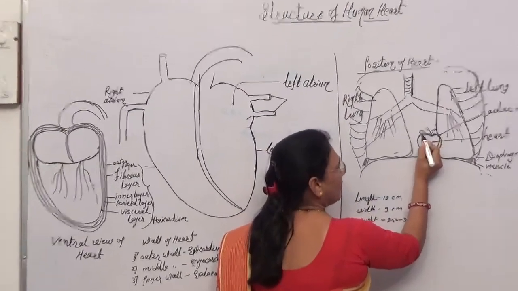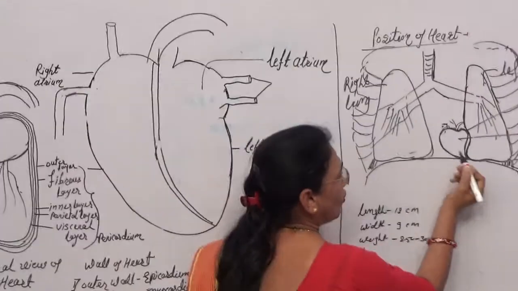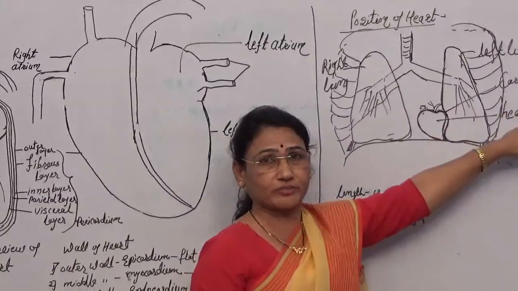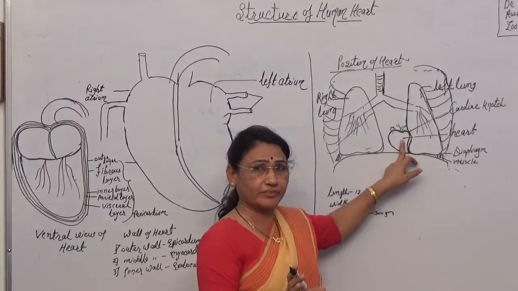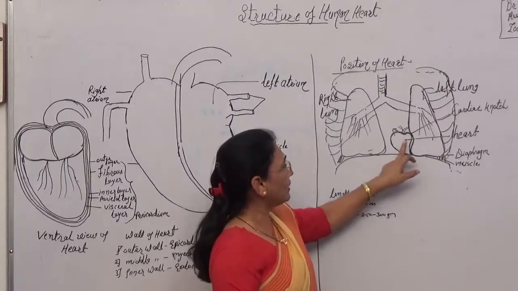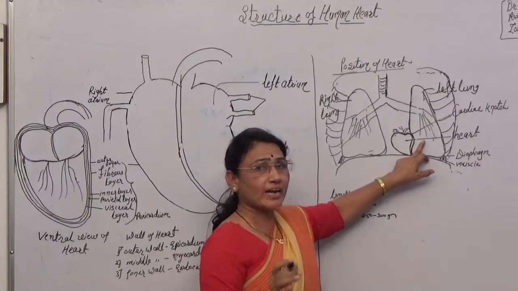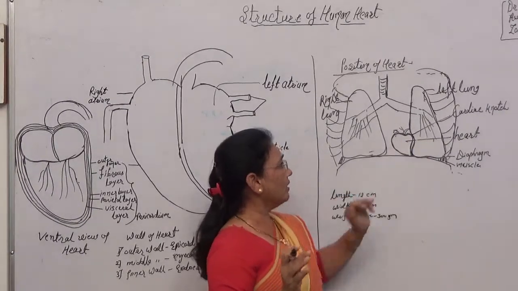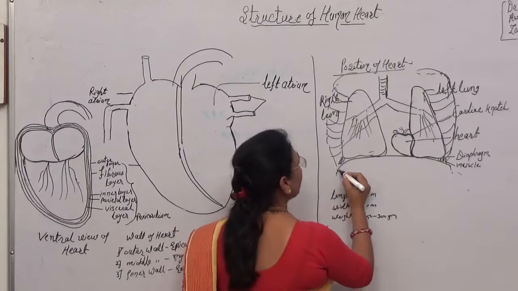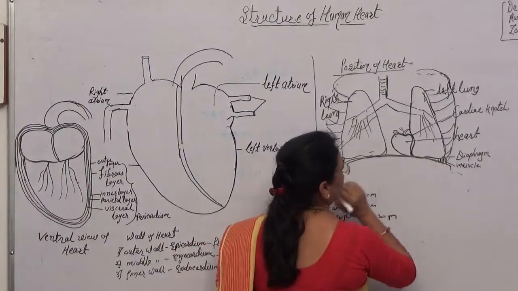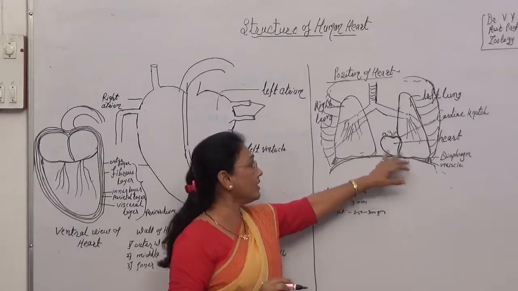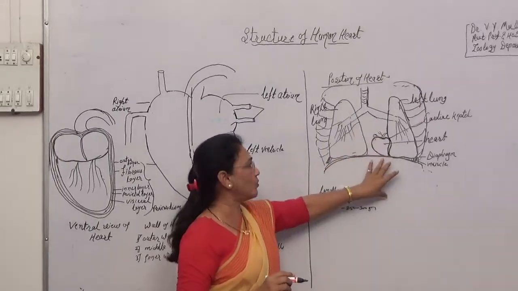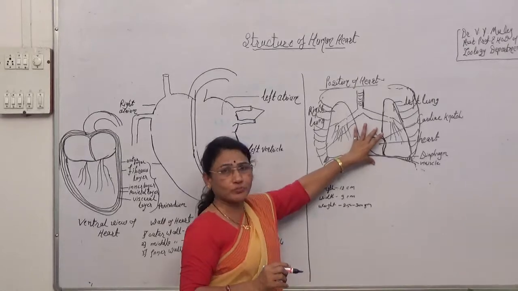Therefore, it is called the cardiac notch, which means the heart is present towards the left side. Below the lungs is the diaphragm, which divides the thoracic cavity and the abdominal cavity. So this is the position of the lungs.